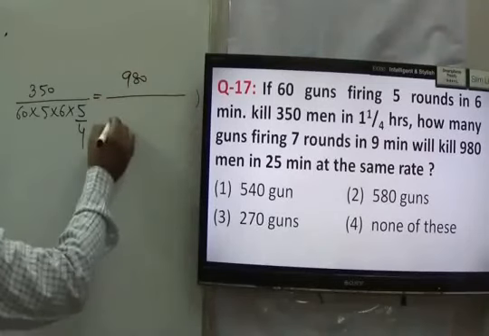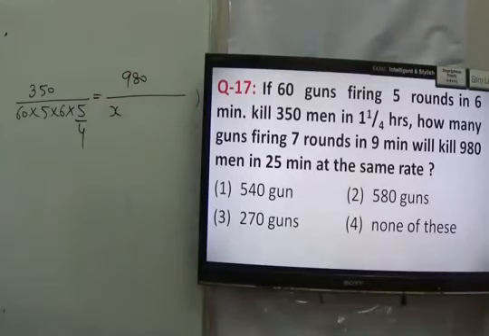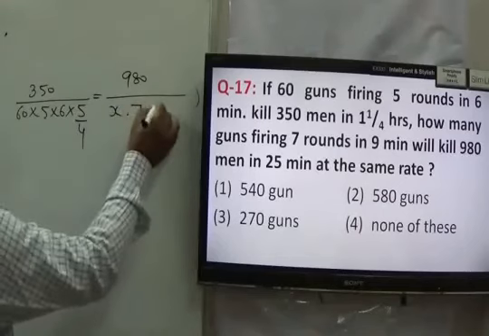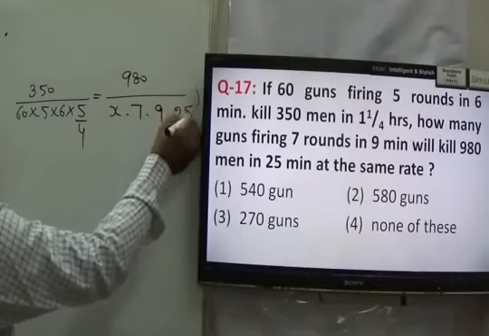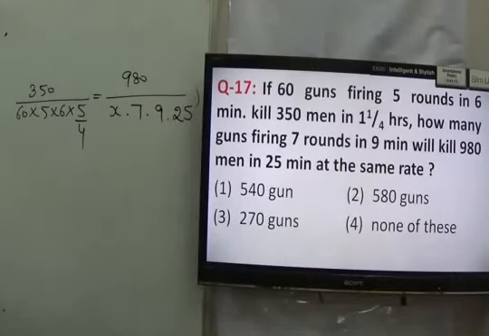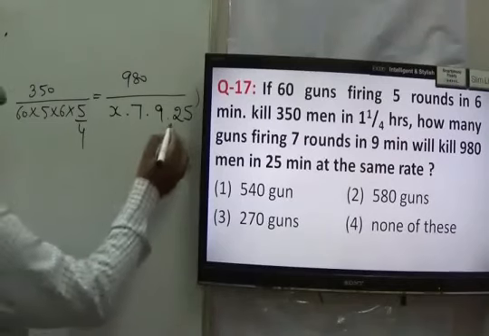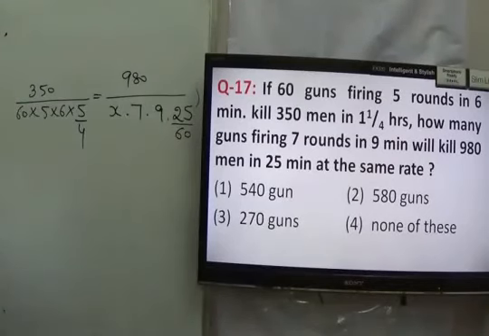We have to find the guns. Let us assume that the guns to be equal to x. 7 rounds, 9 minutes, 25 minutes. Right? One thing we have to take care that here it is 5 by 4 hours. This is 25 minutes. Make it also into hours. Make it as 25 by 60. Right? I have to find the value of x.